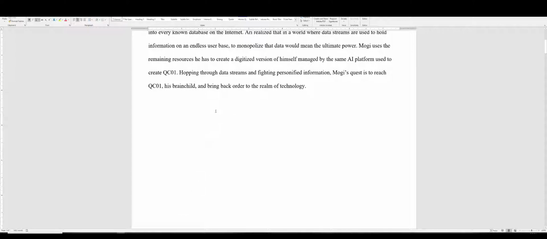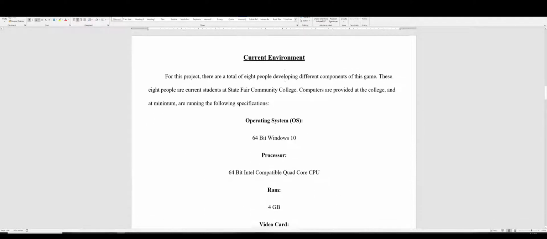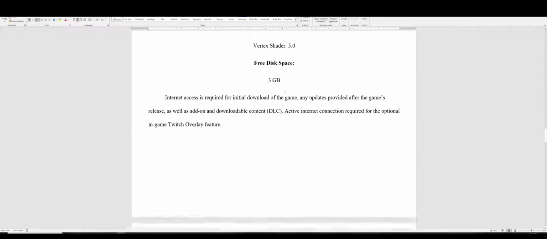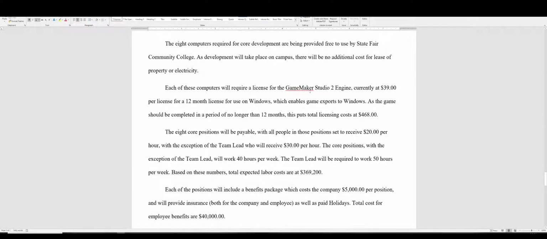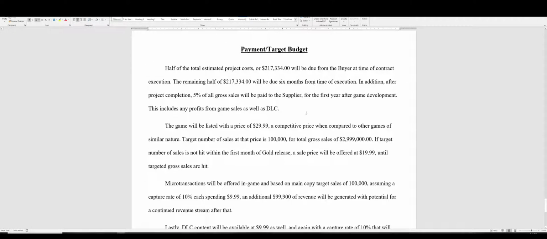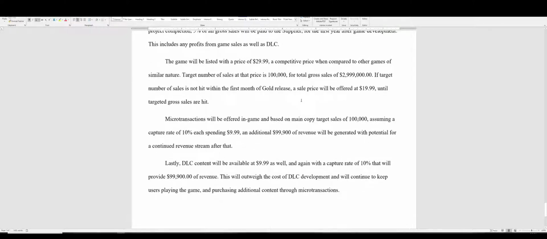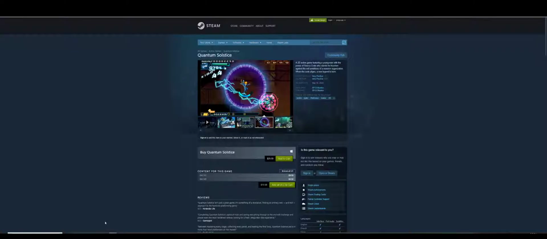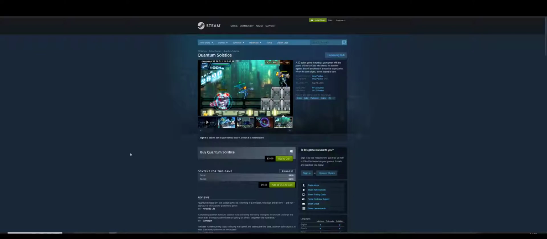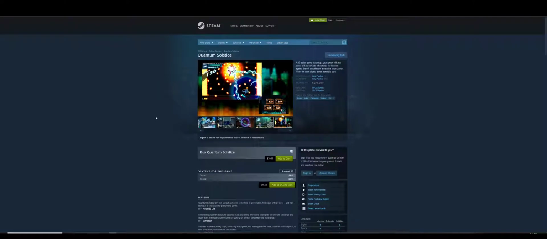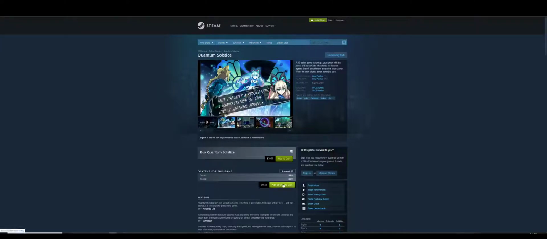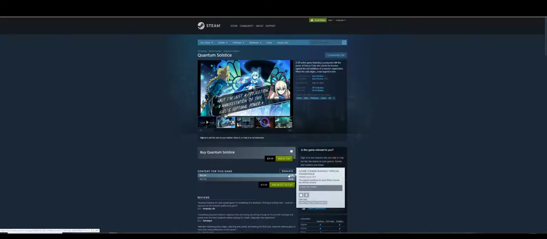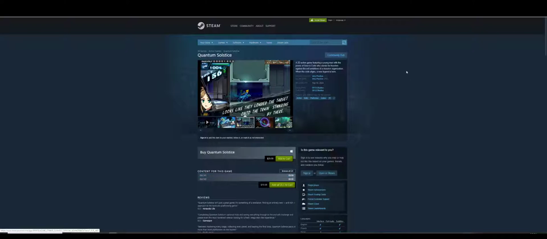So that's kind of the background, and in this statement of work, we've got some other things: purpose, current environment, end user requirements, scope, costs. So I basically put together some things to go along with this project. Just to kick things off, this is going to be sold through the Steam platform. So I've taken an existing game and used some developer tools within Chrome to edit this information. The game that I used was Azure Striker Gunvolt.